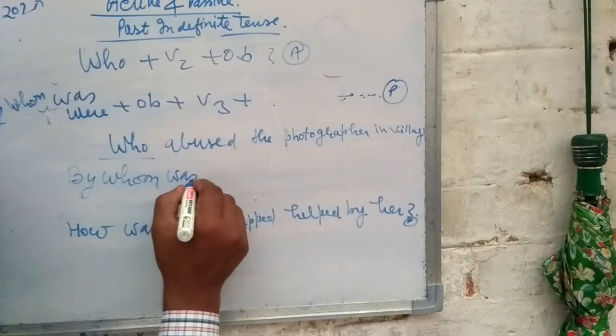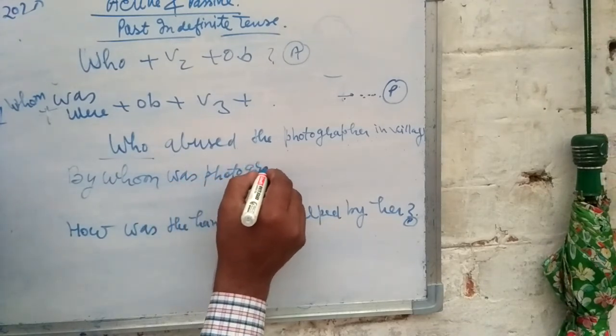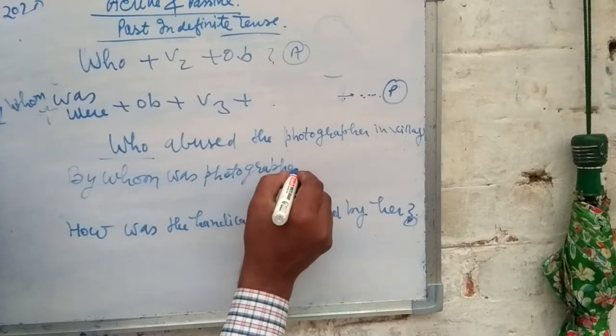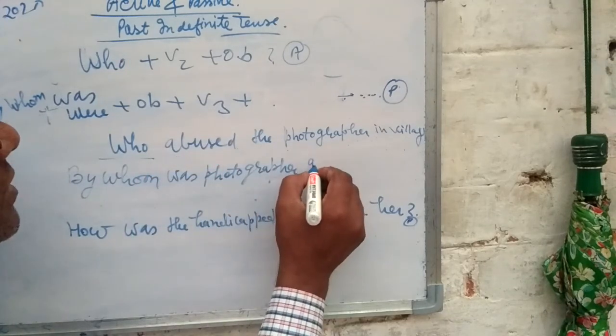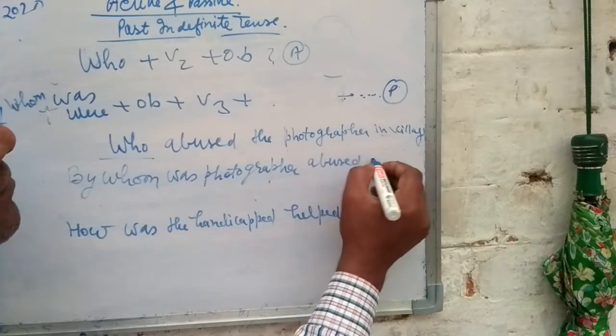Photographer is singular, therefore by whom was the photographer abused. Abused is the third form and remaining words in village.